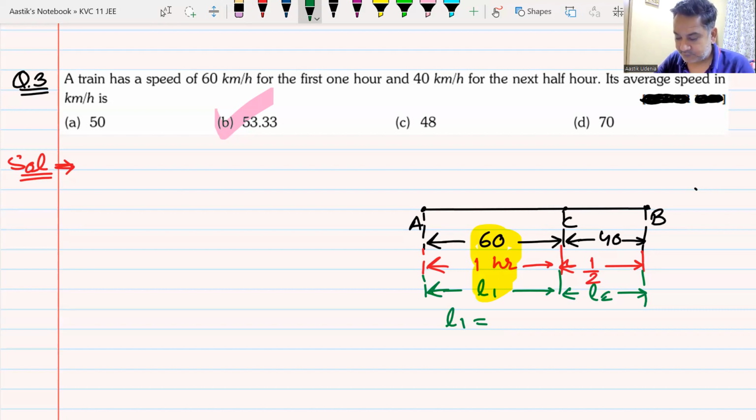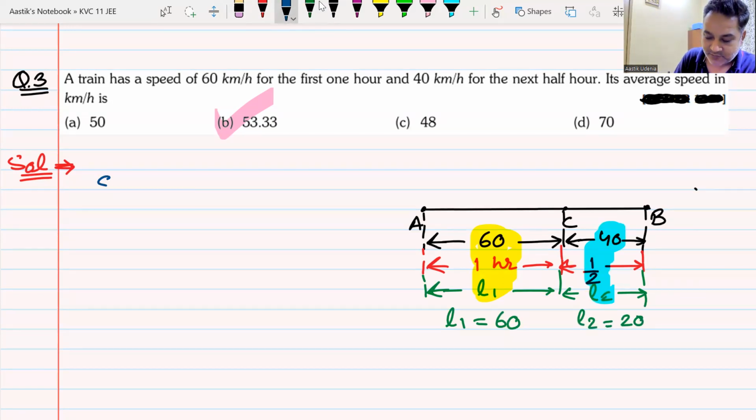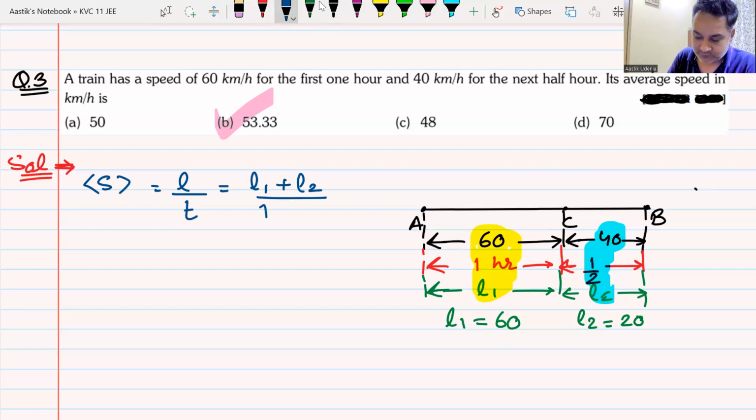They say 60, sir. Correct. Then he moves with 40 km per hour for half an hour. 20. So L2 will be equal to 20. Now I just put the formula: total distance L divided by total time. Total distance L is L1 plus L2. Total time is 1 plus half.